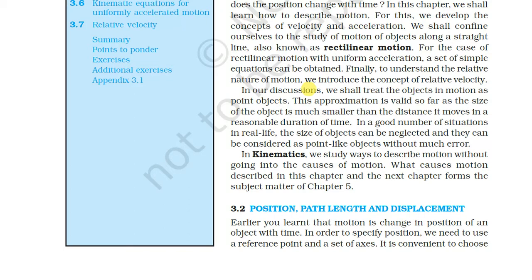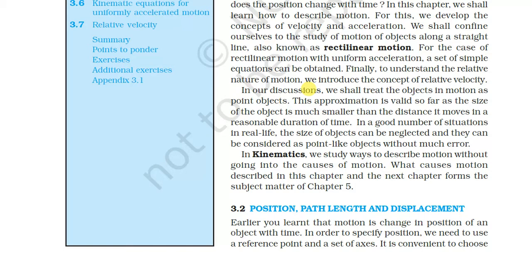So first of all, kinematics. We study ways to describe motion without going into the cause of motion. In this phenomena, dynamics and kinematics are there. In kinematics, we are not discussing the cause of motion. We do not need any kind of reason for motion. We just need to know about the motion.